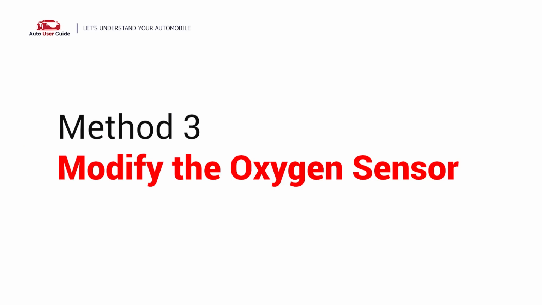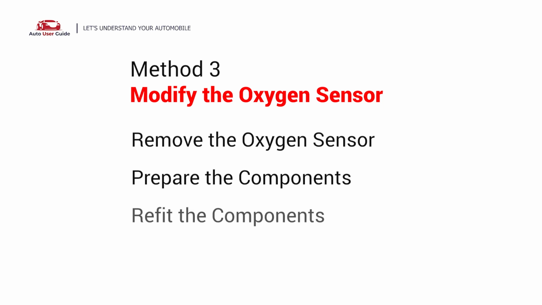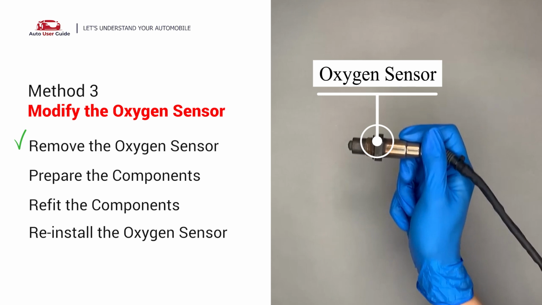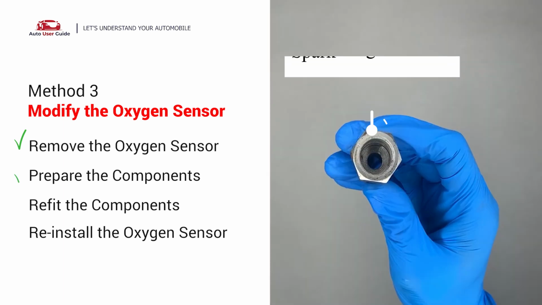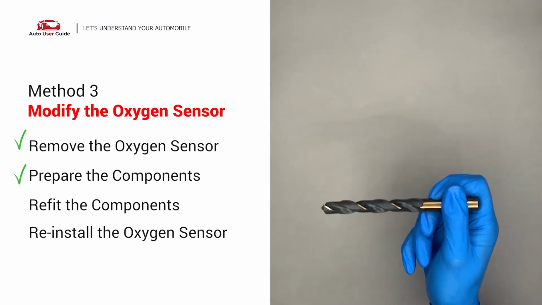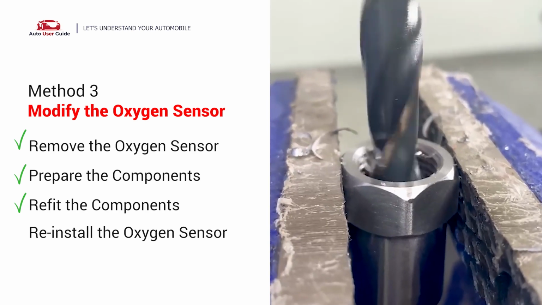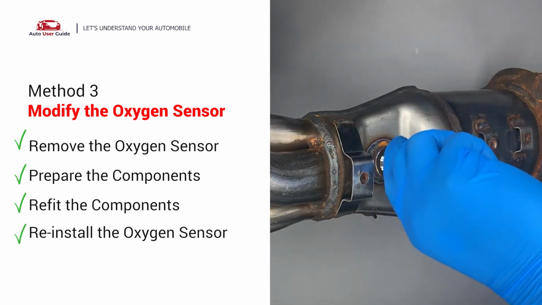Method 3. Modify the oxygen sensor. You can remove the oxygen sensor from the converter by putting extra space between the sensor and the converter. And now getting the smart plug non-fouler, which has enough space to fit into the oxygen sensor, and then use a 1/2-inch drill to refit it. By doing this, put them together and put back on the catalytic converter.